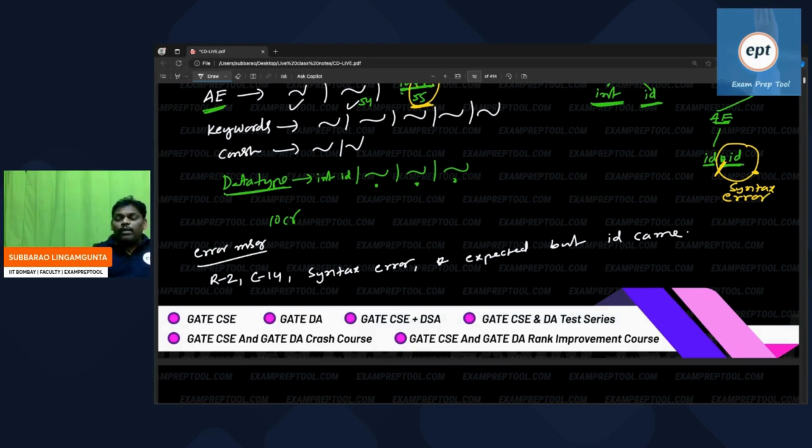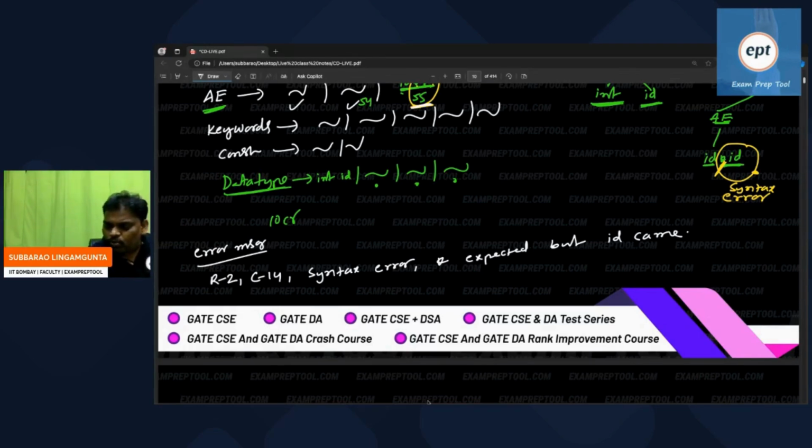The problem the parser is facing is that among 10 crore productions, which production should I take? Parser has a serious problem. To solve that problem, he will ask the lexical analyzer: hello, lexical analyzer, please read the program and say what the next token is. Whenever he gives the next token, out of these 10 crore productions, the matching production he will take. But a production is a set of rules.